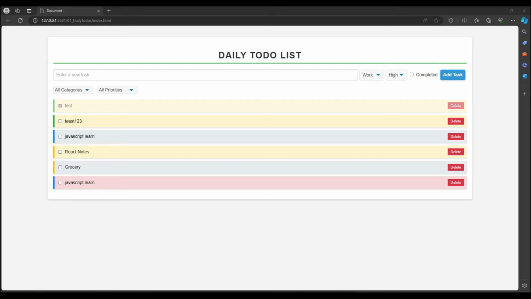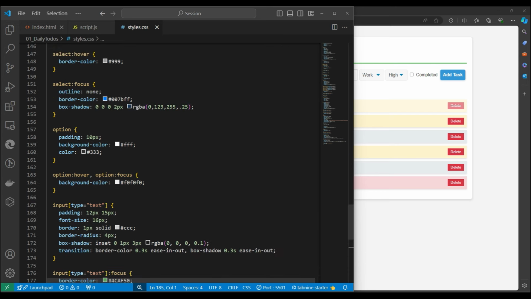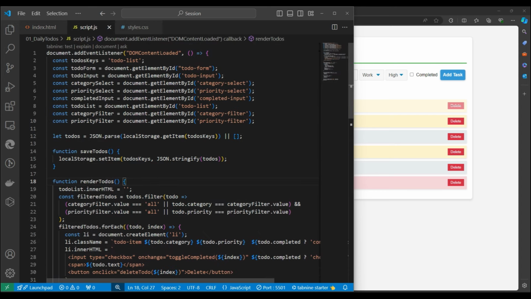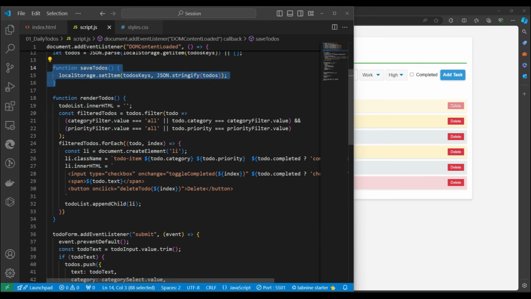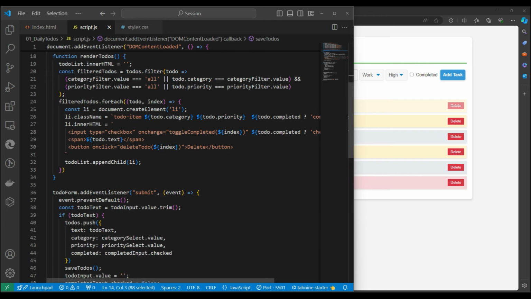Try to make it this much, or you can add more functionality to it. Write comments properly, explaining the reason why we are doing it. Search on Google for the meaning of anything you don't understand, and if anything is still unclear, please write a comment. I will help you. I will try to upload one or two projects every week. You guys just have to follow along. This is the first project, and the next project will also be challenging like this one. There we will learn a lot of new things also.